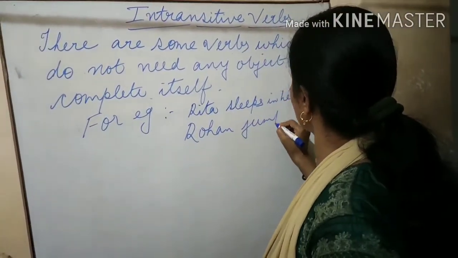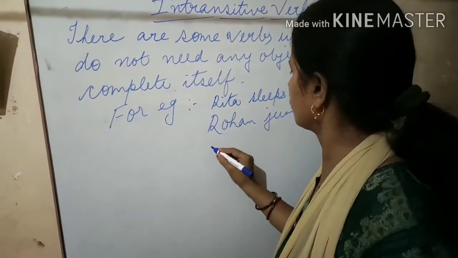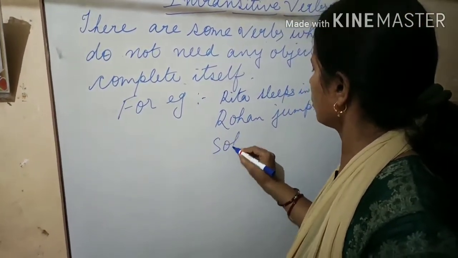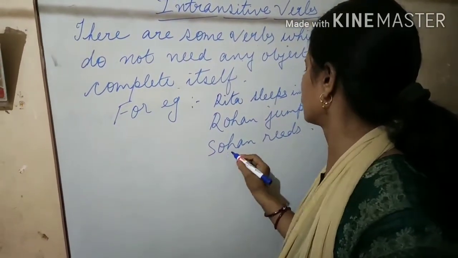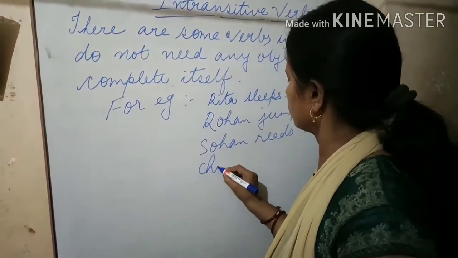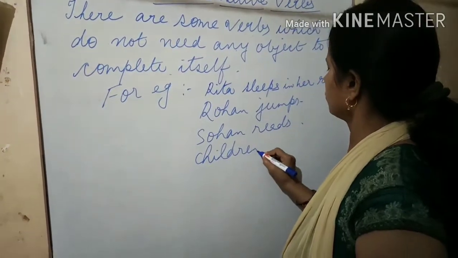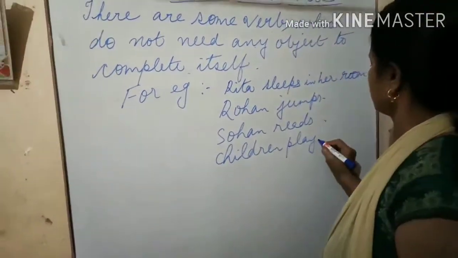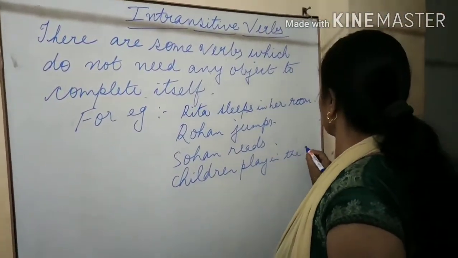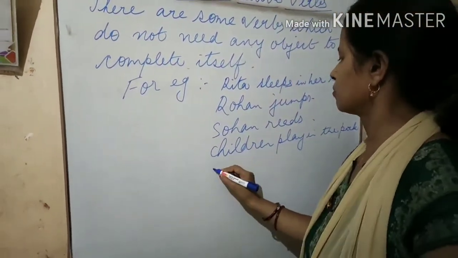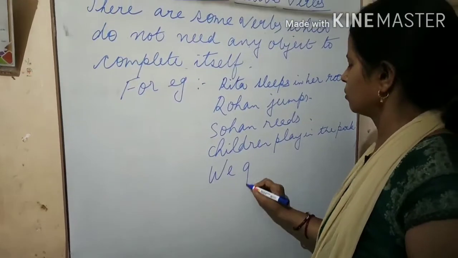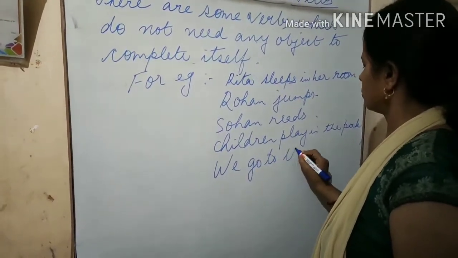Rohan jumps. Sohan reads. Children play in the park. We go to the market.